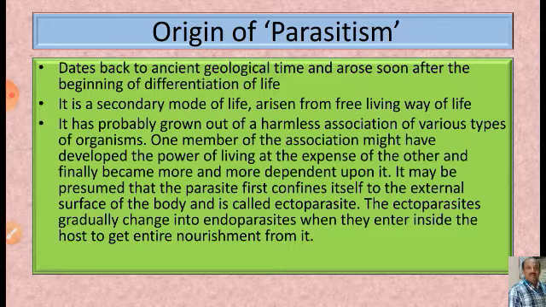When the temporary shelter was repeatedly used, the association of the two organisms became more intimate, and the smaller organism got not only shelter but also free transport. When the large animal visits different places, the small animal on its body also gets free transport from one place to another, and a bit of nourishment from the host might also have been taken.